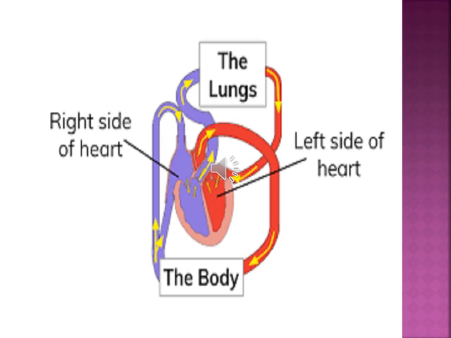Then blood from the body flows back into the right side of the heart, and this blood contains more carbon dioxide as compared to oxygen. Then from the right side of the heart it goes into the lungs where exchange of gases takes place between blood and the lungs.